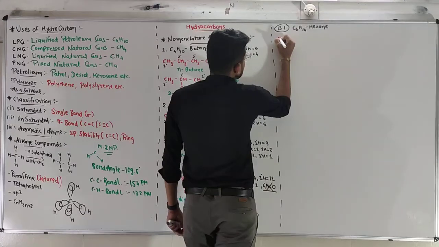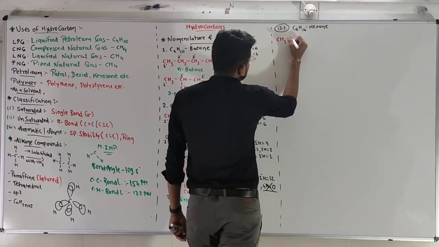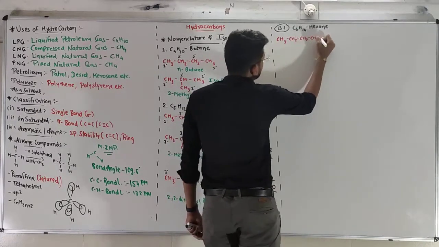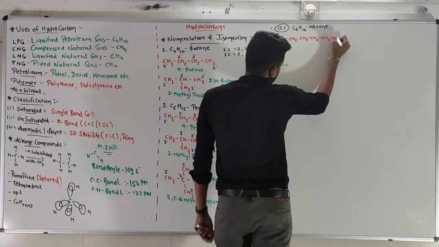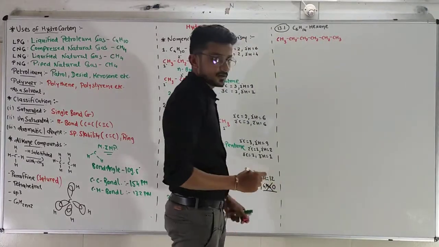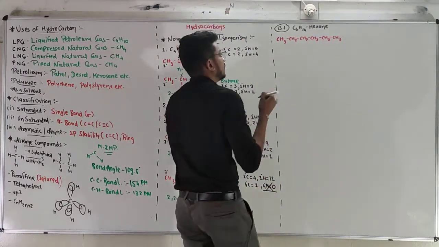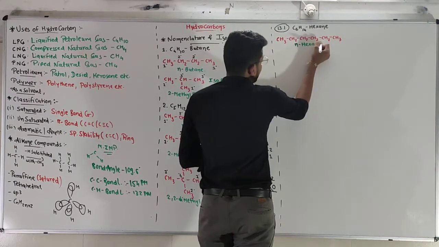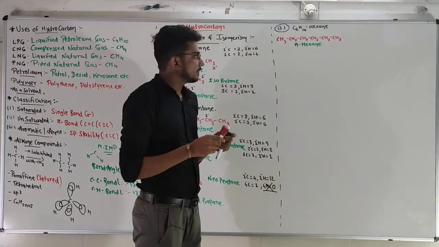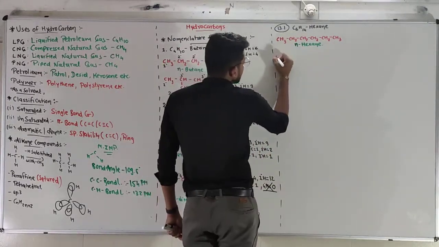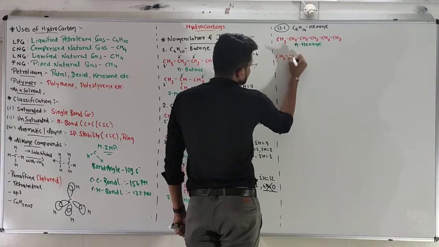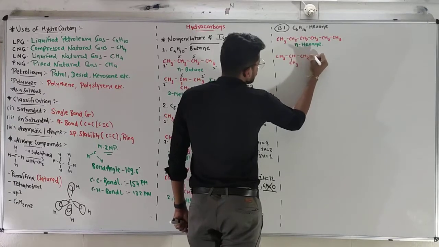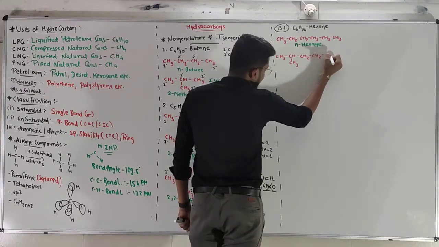The first one, common one, CH3, CH2, CH2, CH2, 4 carbons, 5 and 6, known as normal hexane. Now we are only going to write IUPAC name, okay? Second one, CH3, one branch, CH, CH3, CH2, CH2, 5 carbons and the 6th one.